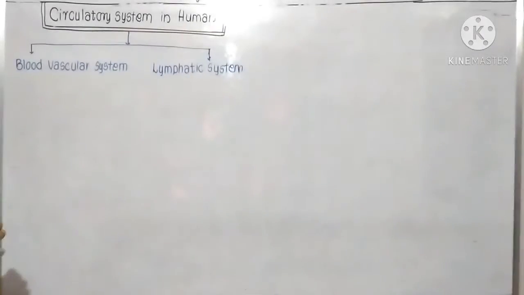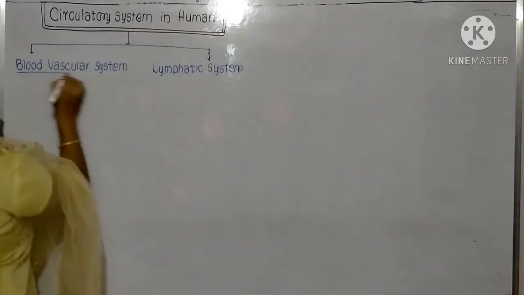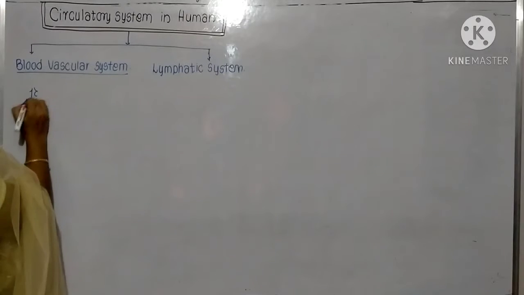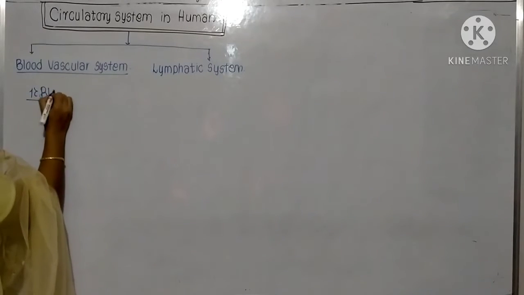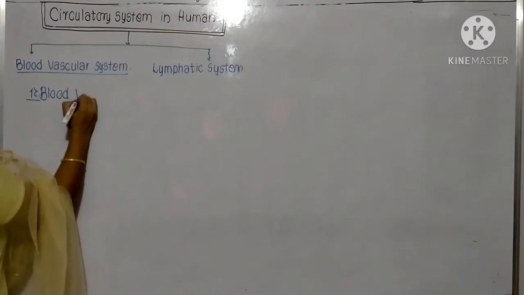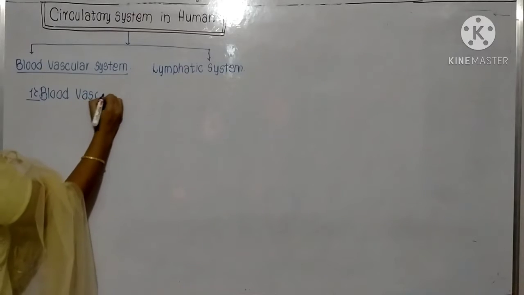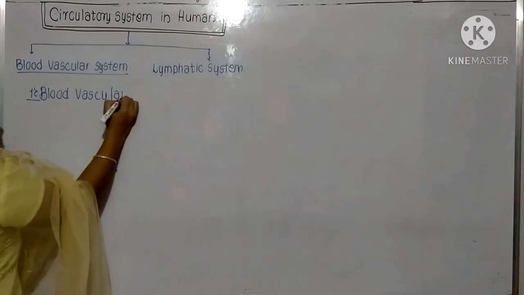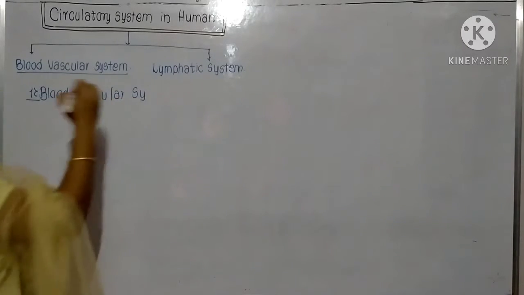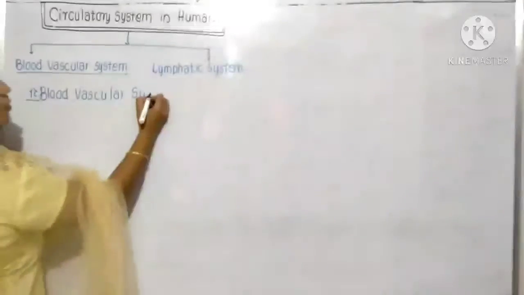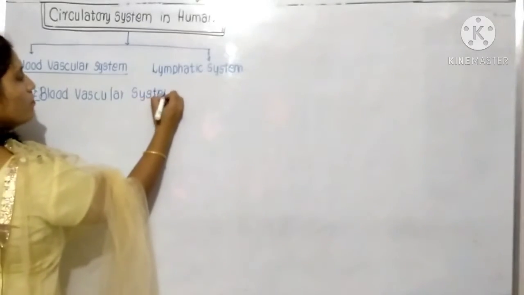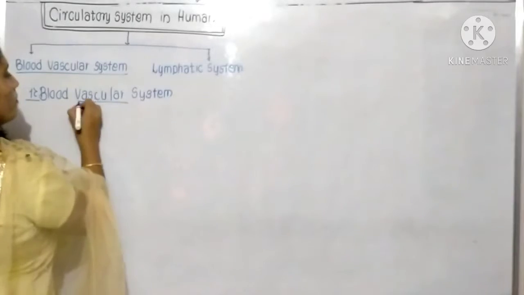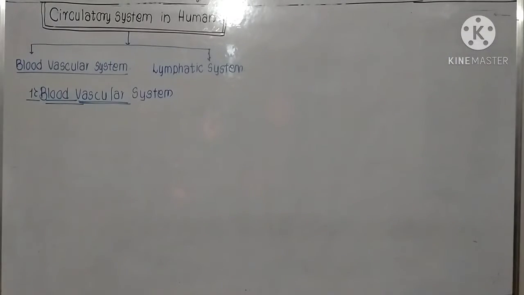Okay, now here the first one that we are going to study is the blood vascular system. The name itself gives information, as I am always telling you. So here it is written blood vascular system.